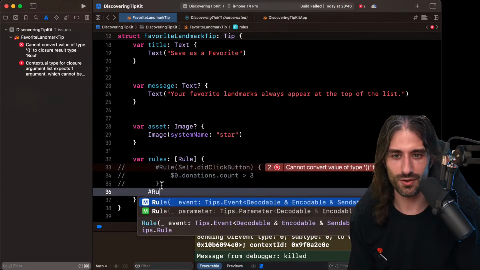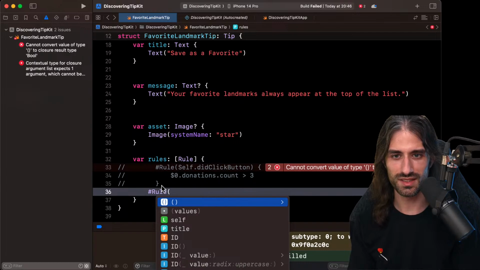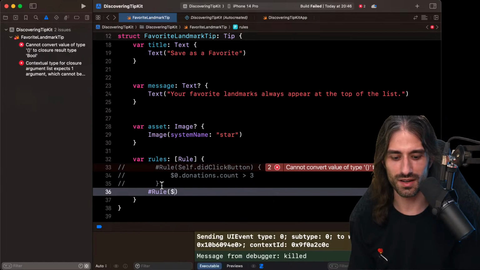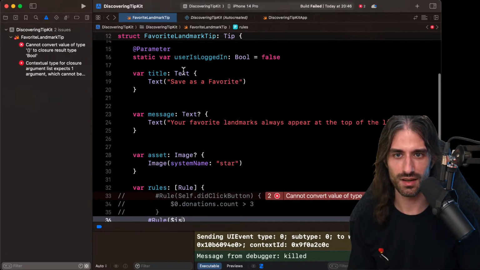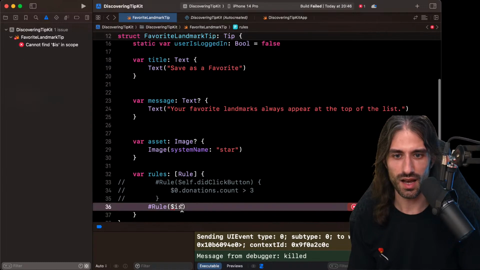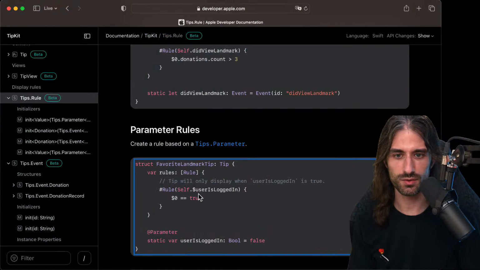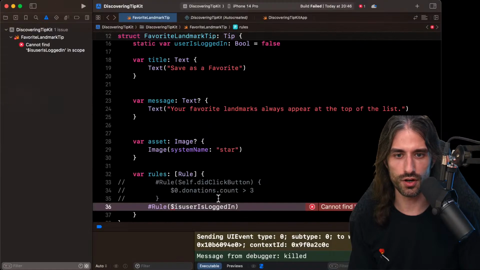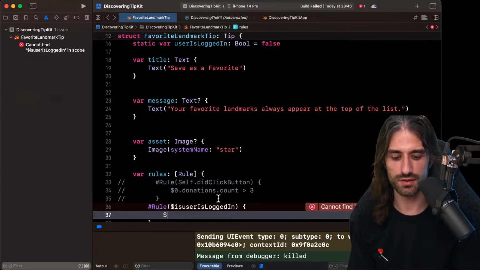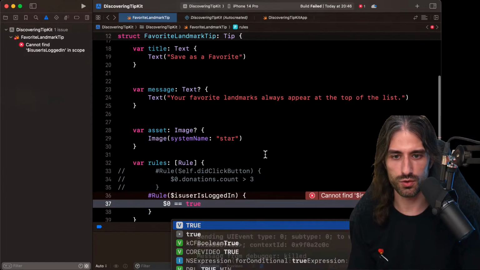And so now I'm going to create a new rule. So this time it's going to be this thing. I'm not sure if I should use a dollar or not actually. Let me go back to the doc. Yes, I'm supposed to use the dollar, and then in the closure, I would say $0 equal true.